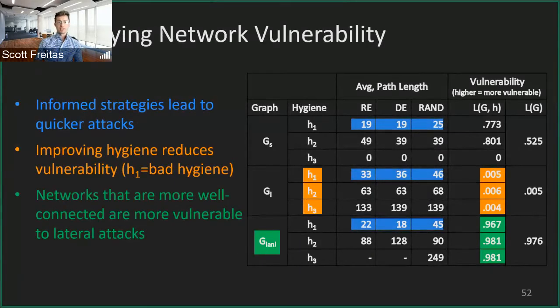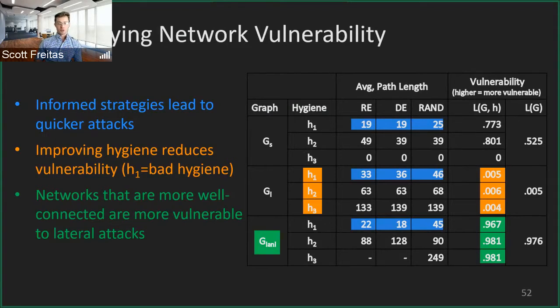So in order to quantify network vulnerability, we essentially took these three different graphs and simulated different levels of hygiene, which means different kinds of credential access policies. We found a few interesting things, which we've color coordinated and highlighted. The first thing is that informed attack strategies lead to quicker attacks.